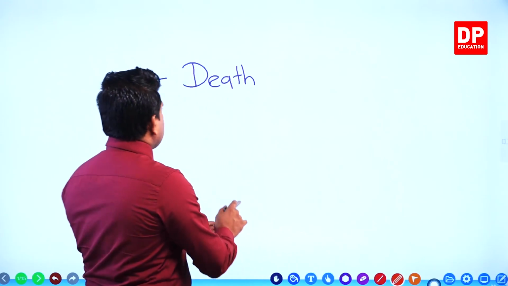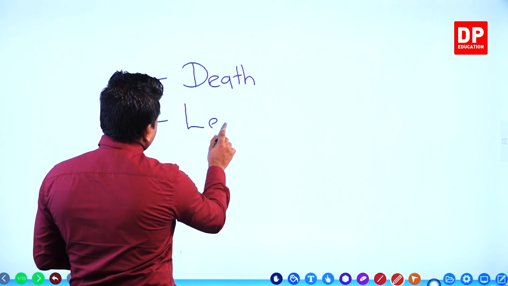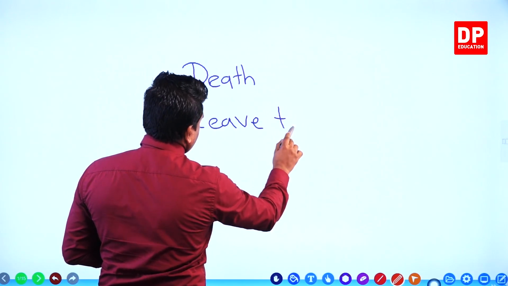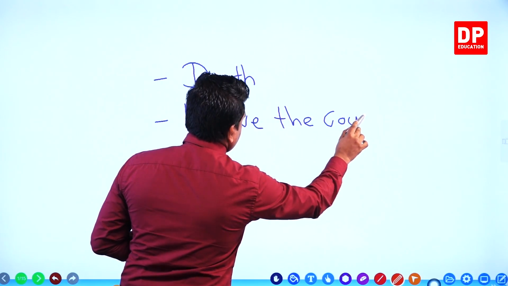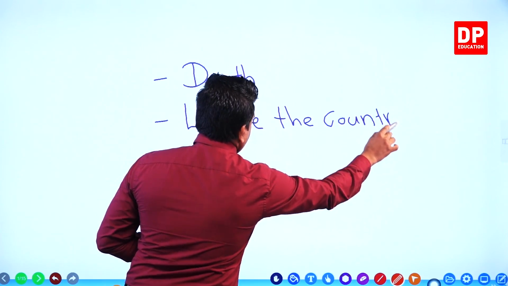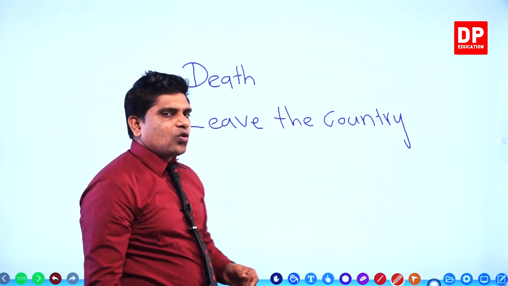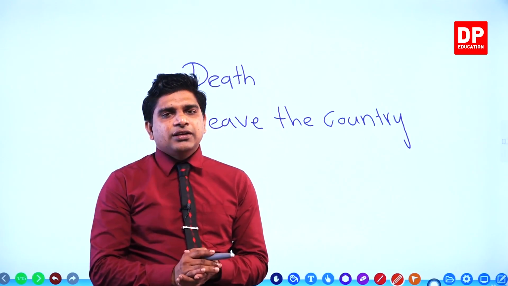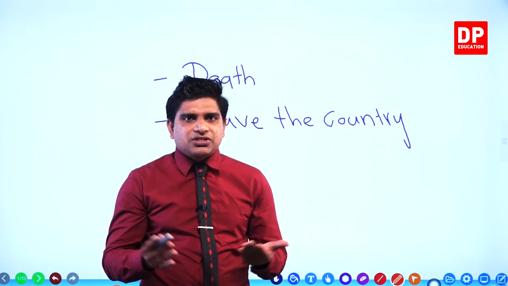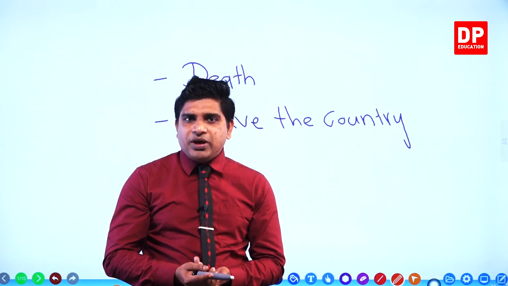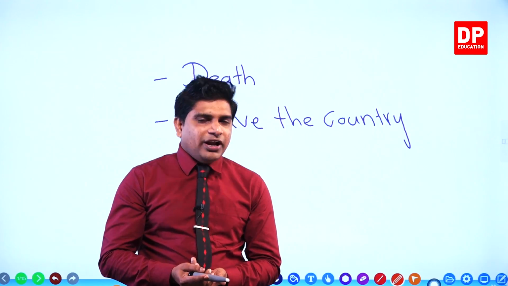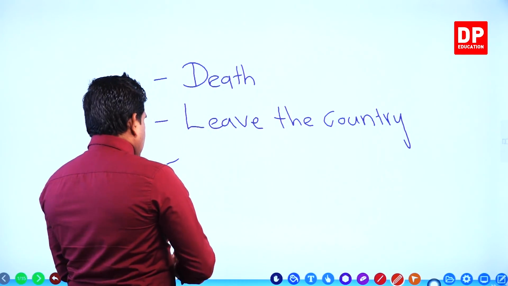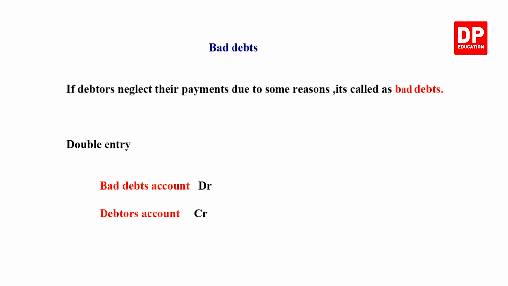Death. The other one is leaving the country. What are the other reasons? Leaving the country. Then bankruptcy of their business, losses. These are the different reasons that make bad debts. Remember, now, if the debtors neglect their payments due to some reasons, it's called bad debts.